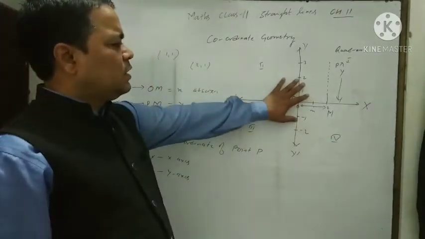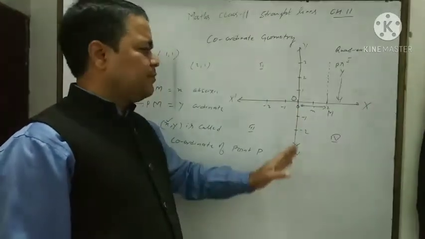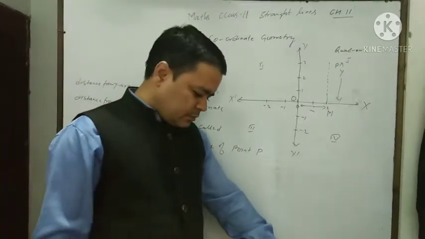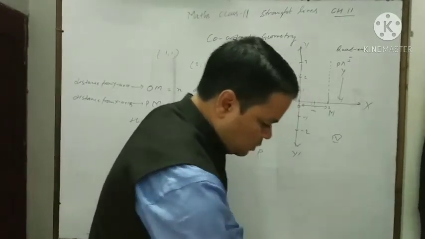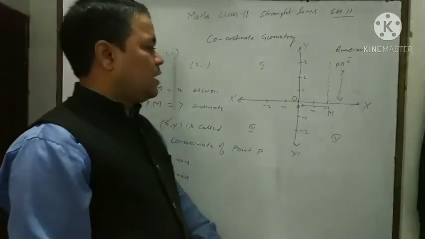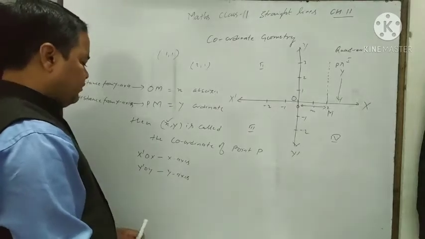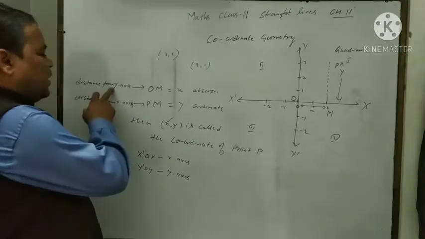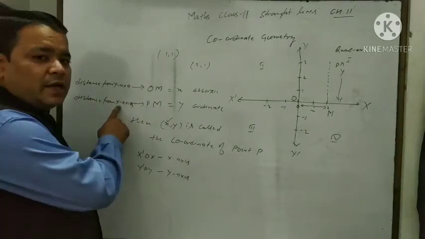This is also called the rectangular plane because here the x-axis and y-axis intersect at 90 degrees. In this way, we try to know what the abscissa is and what the ordinate is. Abscissa means x coordinate, and the x coordinate is the distance from the y axis. Here x is the distance from the y axis and y is the distance from the x axis.